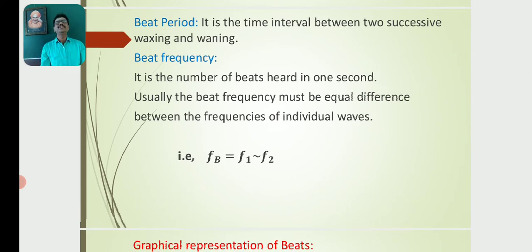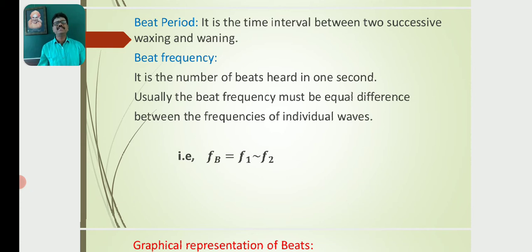Beat period is the time interval between two successive waxings or wanings. Beat frequency is the number of beats heard in 1 second.